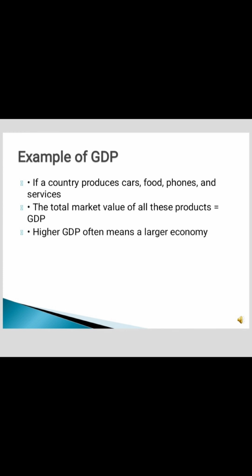Imagine a small country produces cars worth rupees 200 crore, food worth rupees 300 crore, technology services worth 500 crore. If we add all this together, we will get 1000 crore. So the GDP of that country is 1000 crore. This means in that year the country produced goods and services worth 1000 crore. But here is the important question. Does this mean every citizen of the country is rich? Not necessarily. And this is where per capita income becomes important.